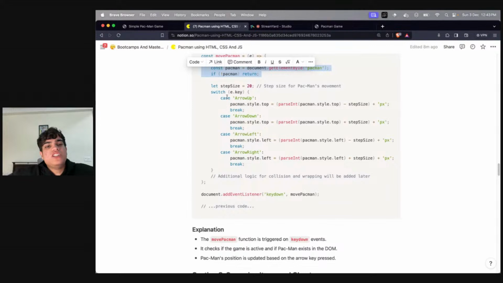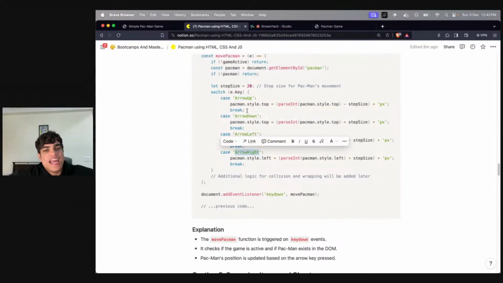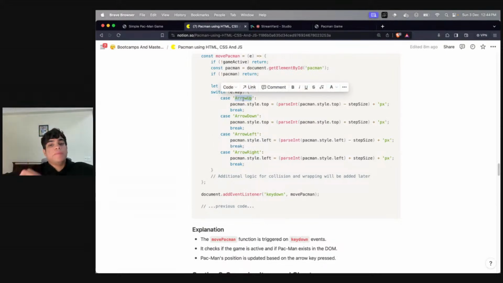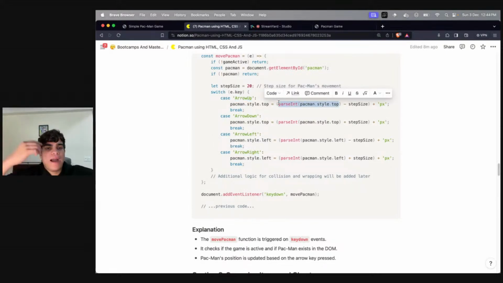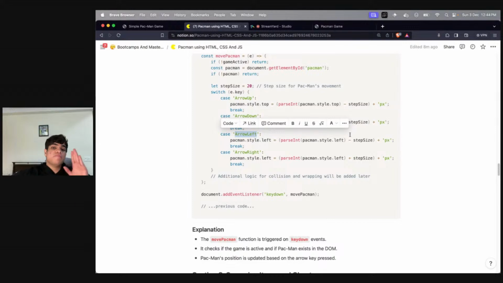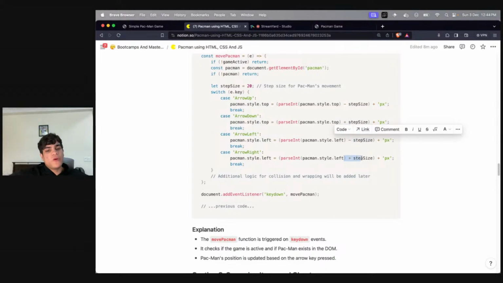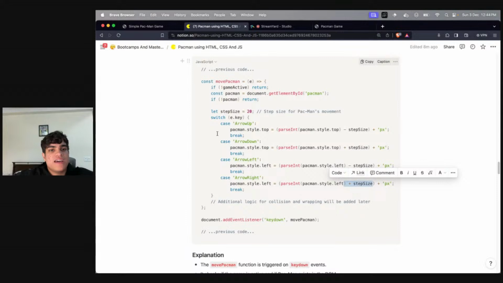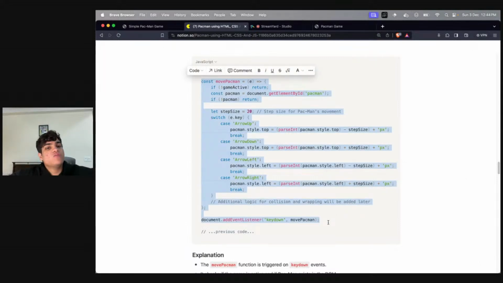Then I'll be checking if I'm pressing the up arrow key, down arrow key, left arrow key or right arrow key. If I'm pressing the up arrow key, that means I want to go up from the current position of my Pac-Man. So I make a step size. Step size is how many units you want to move every time the user presses the key down. If the user presses once, we'll be going minus 20 pixels. If I press down, I'll be going plus 20 pixels. Arrow left will mean I'm going minus these many pixels, and right would mean I'm going right these many pixels. So this is the functionality that I need to move my Pac-Man.